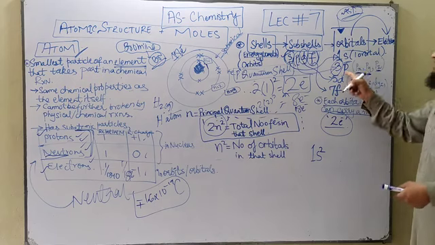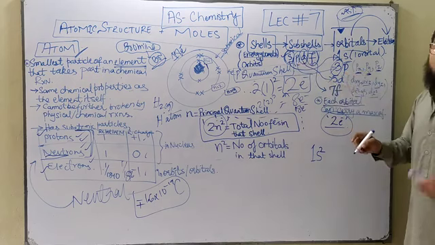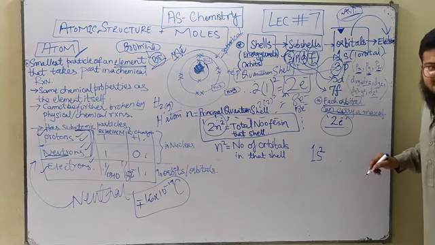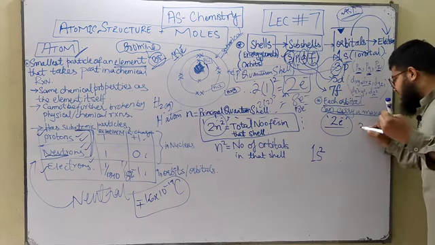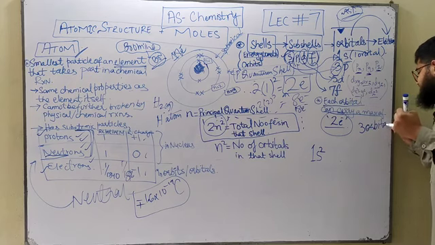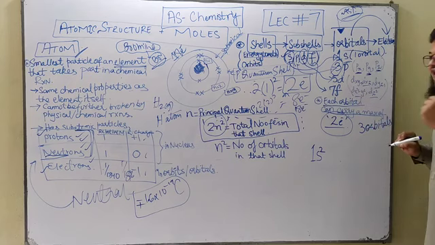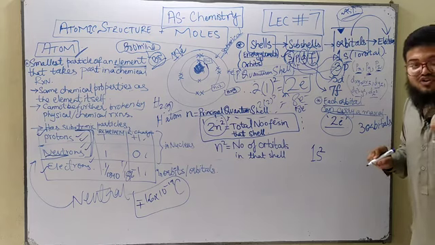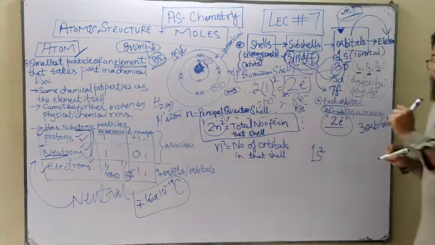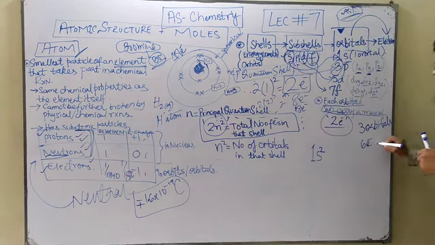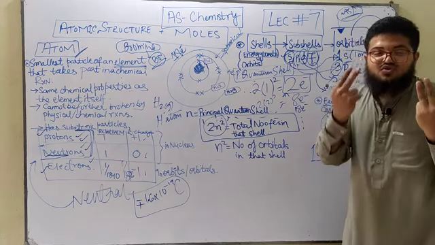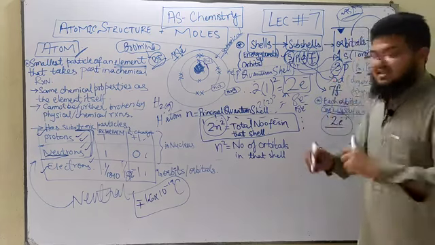In the p subshell, how many electrons am I supposed to accommodate? I've got 3 orbitals found in the p subshell, and each orbital can carry a maximum of 2 electrons. So what's the total number of electrons present in the p subshell? 6 electrons, because we've got 3 orbitals and each orbital has 2 electrons. So 2 plus 2 plus 2 is 6.